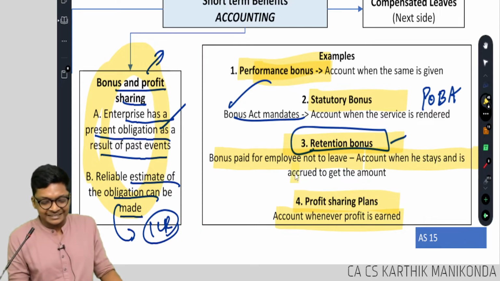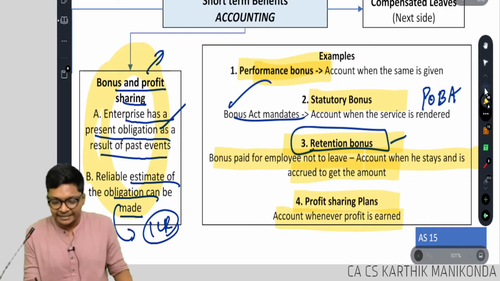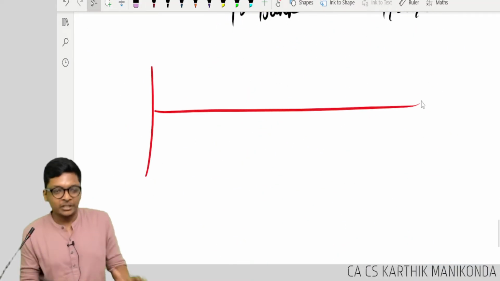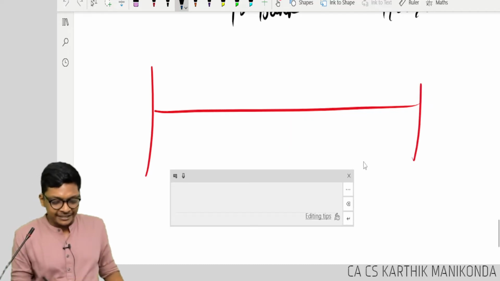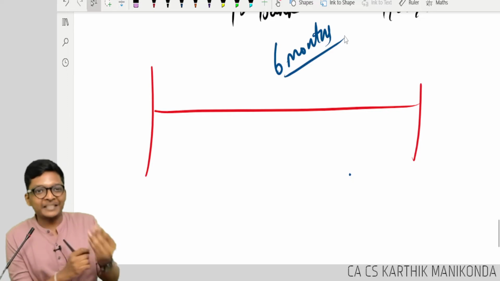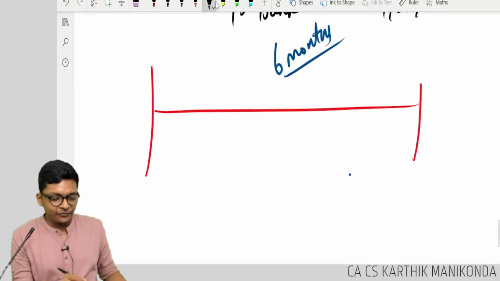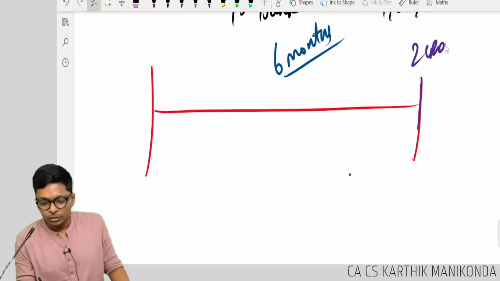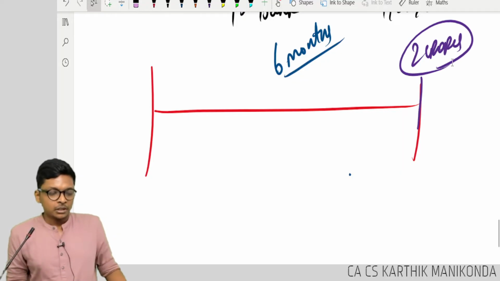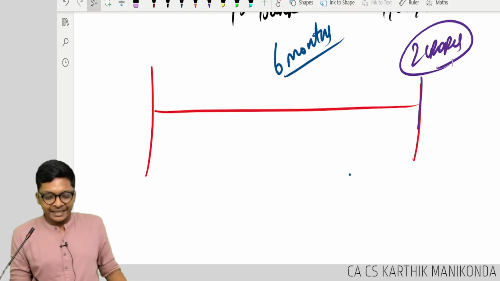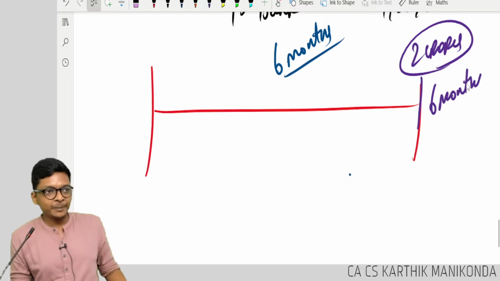Account when he stays and it's accrued to get the amount. This is very key, guys. Meaning, let's say Rajaram is saying he wants to leave, enough. Elon Musk is saying, stay for 6 months, that's enough for me. In 6 months I will find a replacement for you. So if you stay for 6 months, I will give you 2 crores. Fine. Rajaram says, okay, fine, I will stay. He stayed for 6 months. When will he get the bonus?